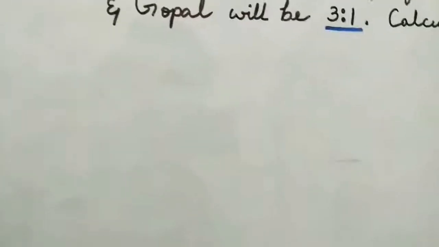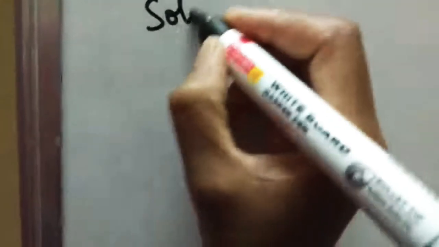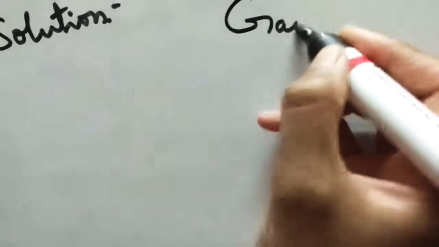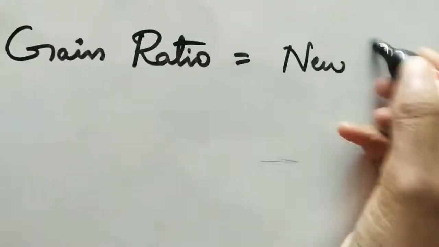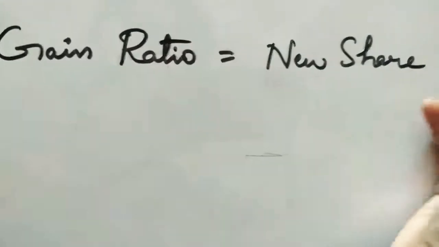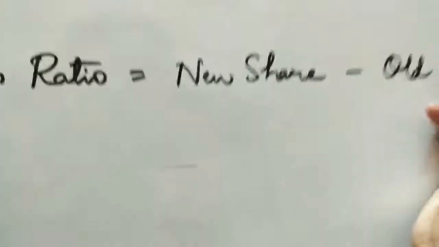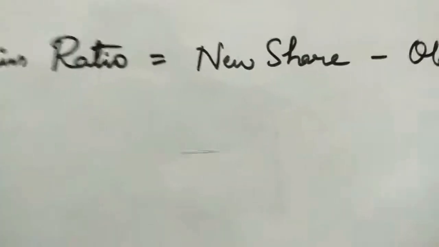First, the formula for gain ratio. Let me write the solution. Gain ratio is equal to new share minus old share.